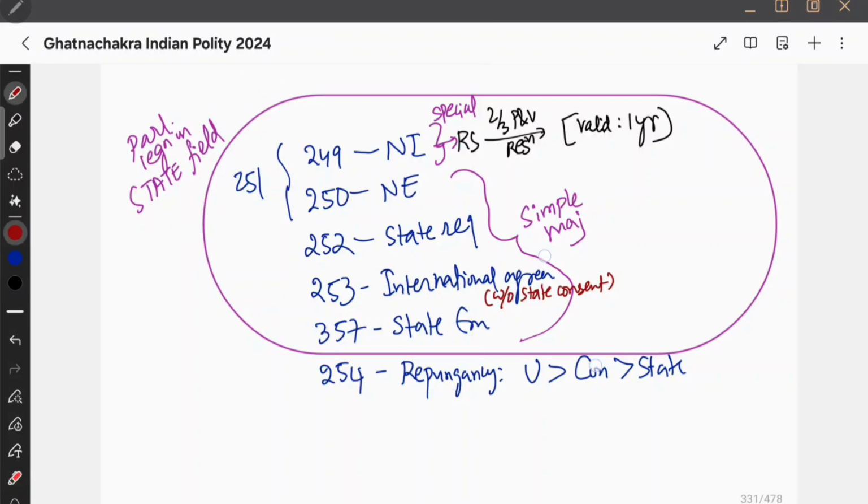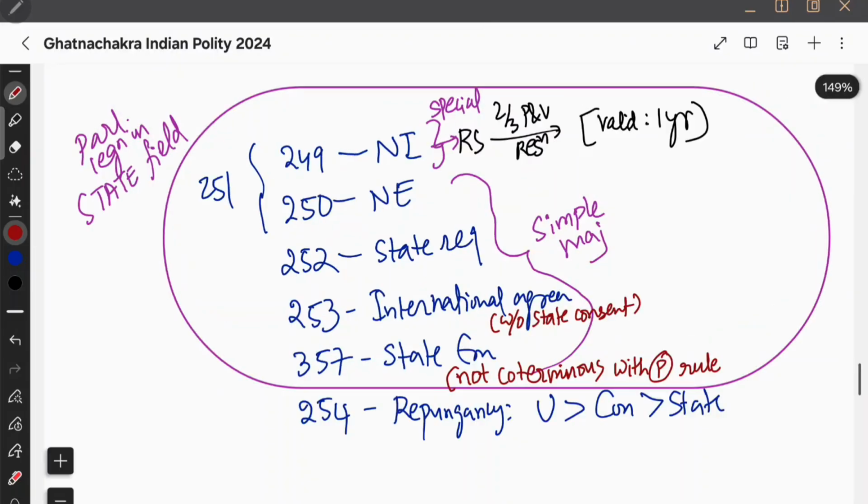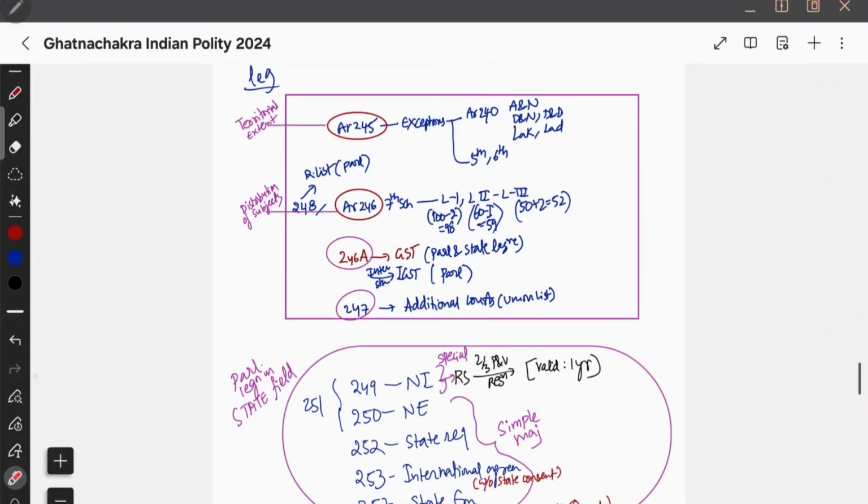One more thing, such a law is not coterminous with the emergency period. For example, even if the president rule ends, the law will not end. The state legislature must pass a law to revoke that parliamentary legislation. That is not coterminous with the president rule. There are 3 boxes under legislation. One is this box from 245 to 247. This is how I remember box wise.